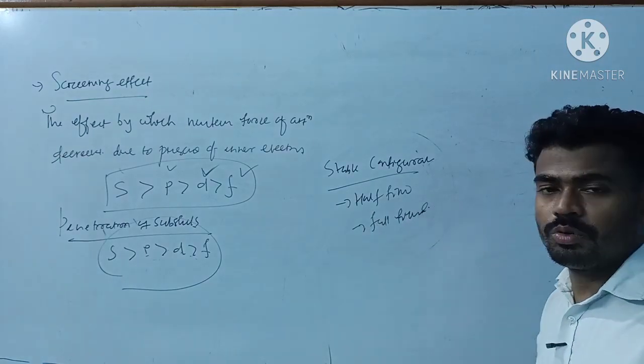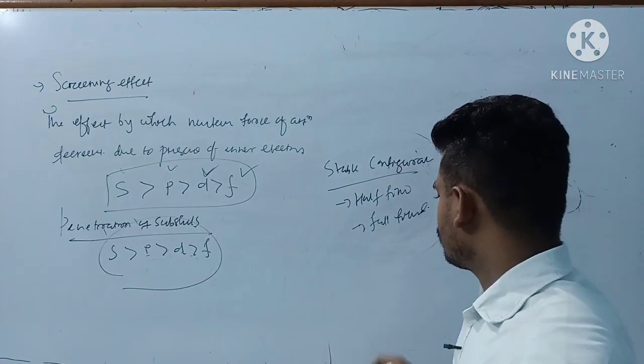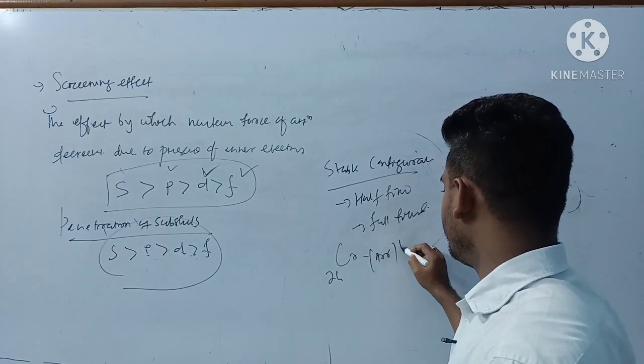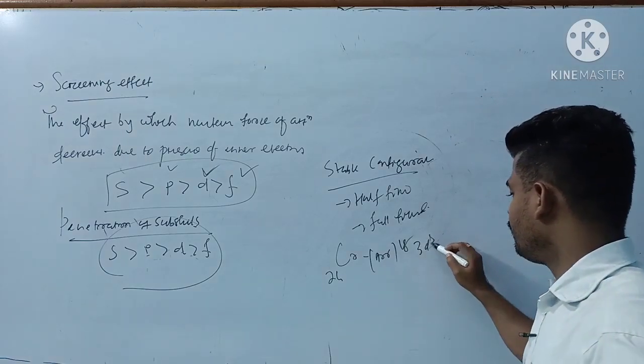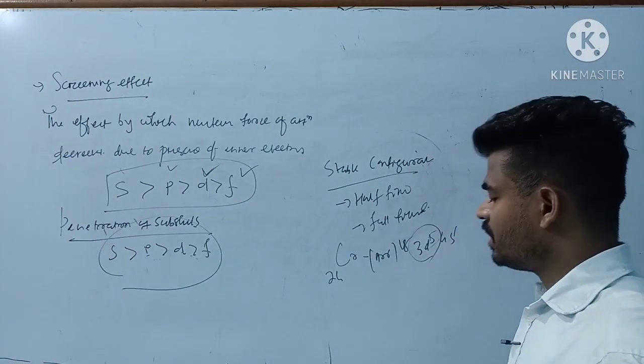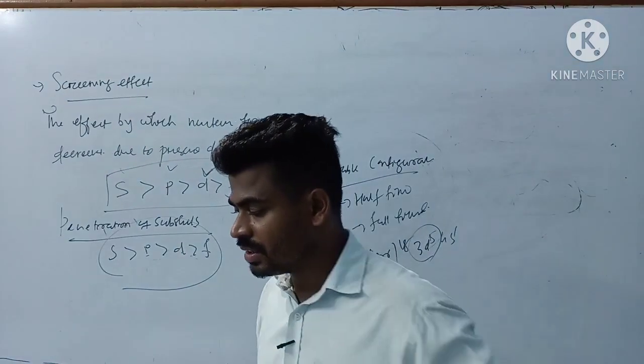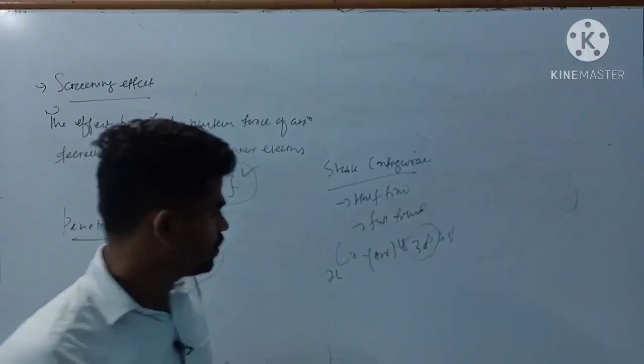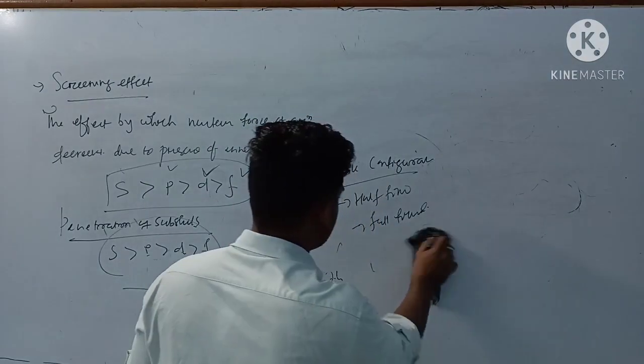Suppose in case of chromium, 24, argon 18, 3d5 4s1, this d subshell is half filled. Oh sorry, it's not like this for chromium.